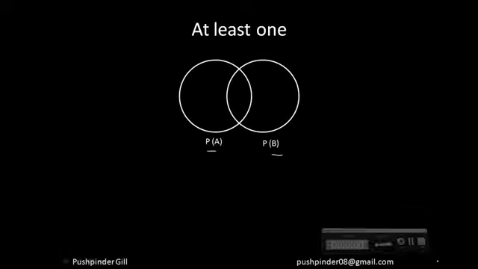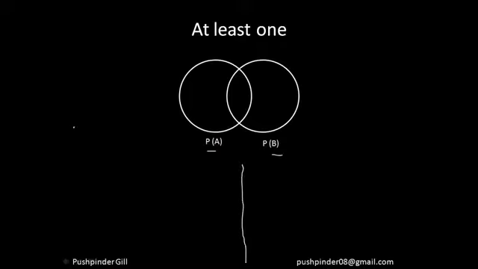I need to calculate the probability of either event happening, that means either A can happen or B can happen. As I explained earlier, you can easily calculate A or B: I add A, I add the probability of B, and I deduct the probability of both the events happening. I can do that.